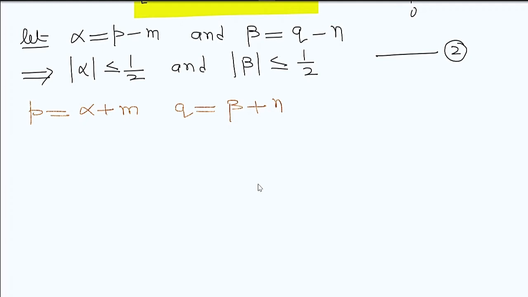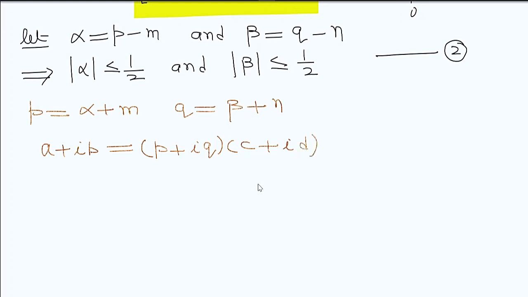Now we consider from our equations that a plus iota b can be written as p plus iota q into c plus iota d.